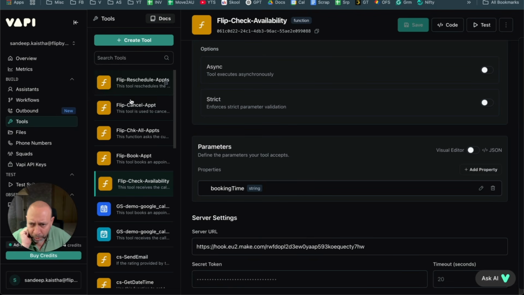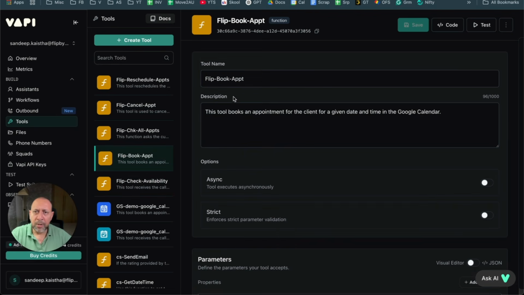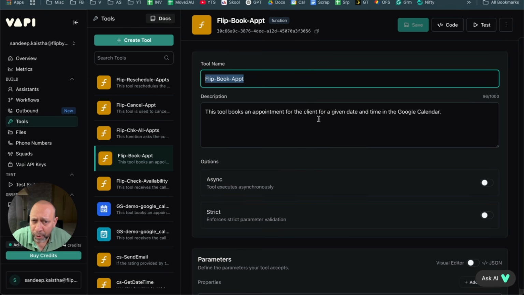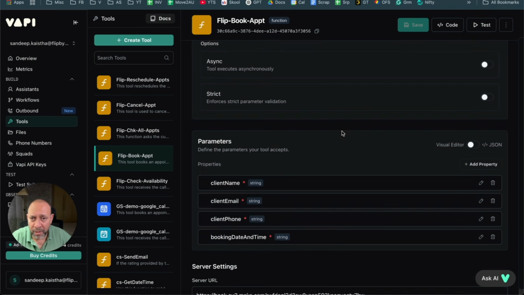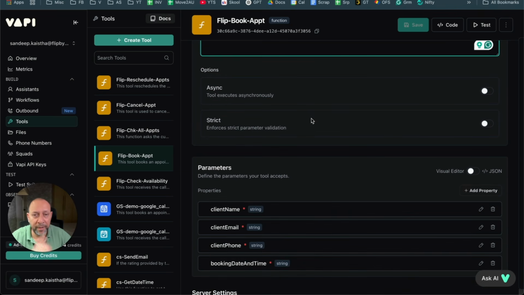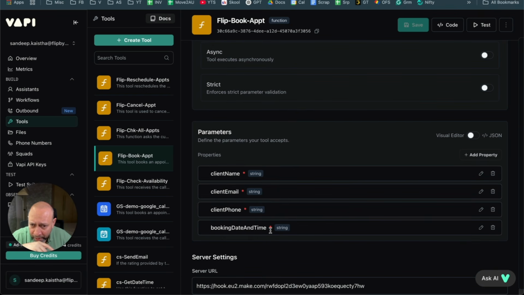Now let's go back to book appointment. Out here, this is the next function. If you saw the prompt, this is what we're calling book appointment, right? The tool books an appointment for the client for a given date and time in the Google Calendar. So what do you need for book appointment? You need the date and time, you need the name, email and phone number. So booking date and time: which date and time did the client prefer? When I said, okay, fine, book it for 12 p.m.